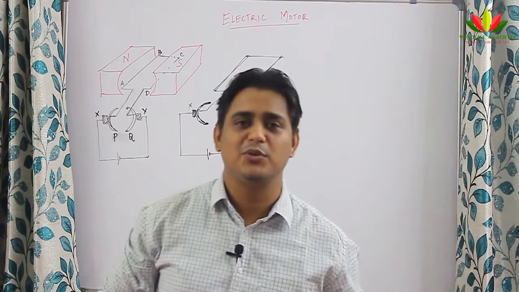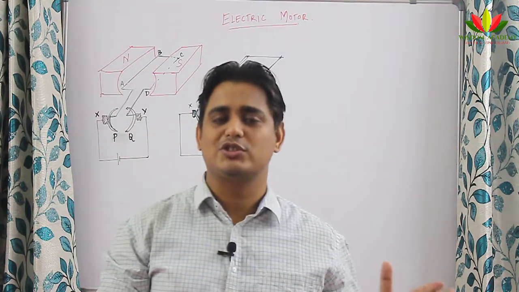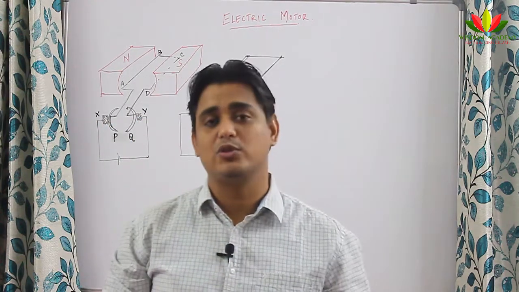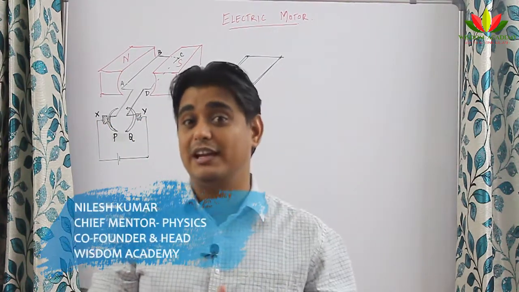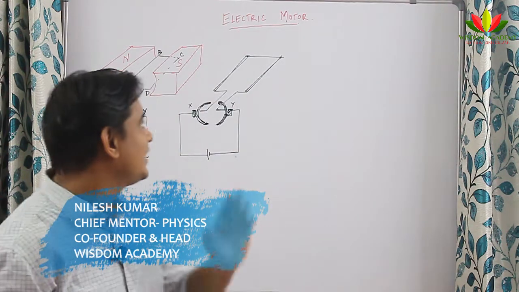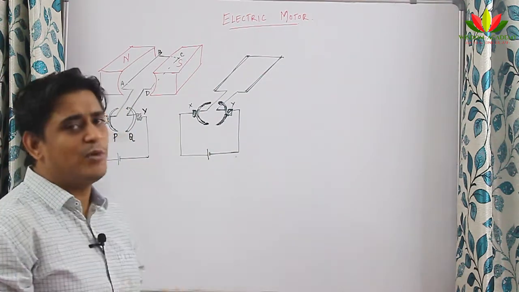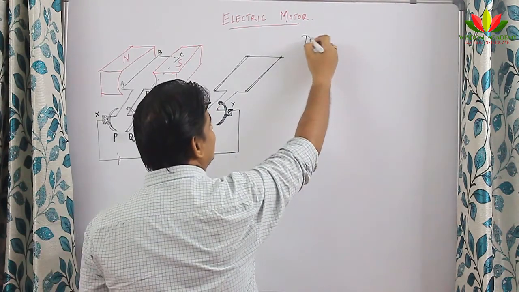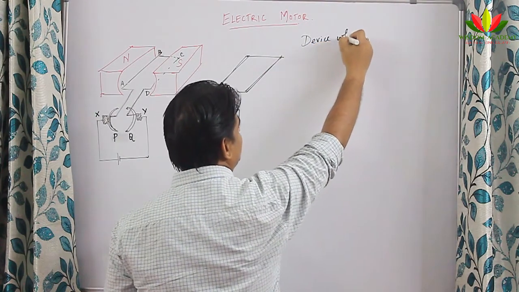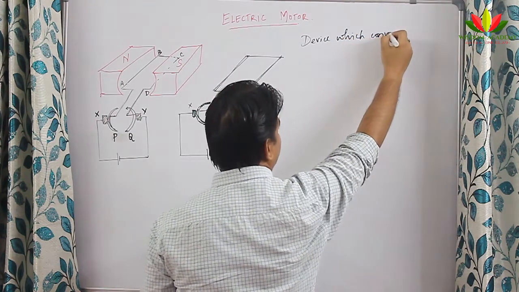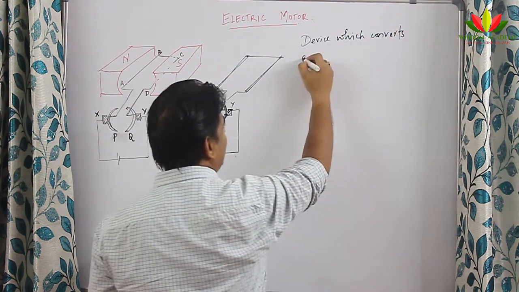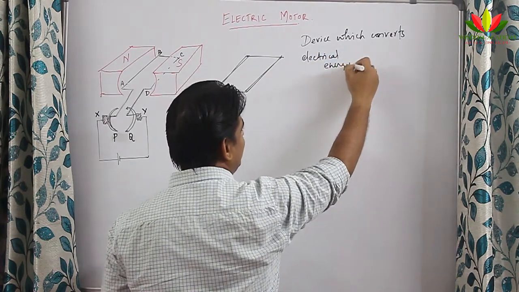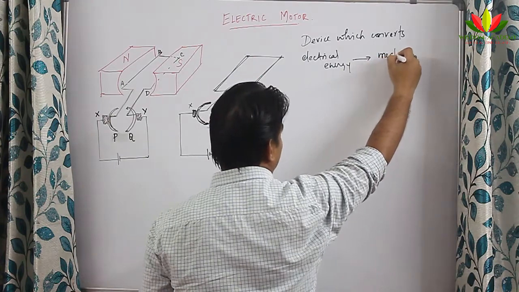In the previous video, you have learnt about the force on a current carrying conductor kept in a magnetic field. And when I talked about that, I also told you this is the principle for electric motor. Today we are going to see electric motor in detail. So what is electric motor? It is a mechanical device. It's a device which converts electrical energy to mechanical energy. So electrical energy will be converted into mechanical energy.